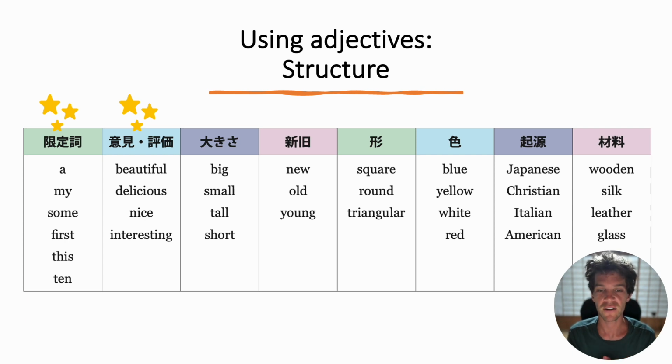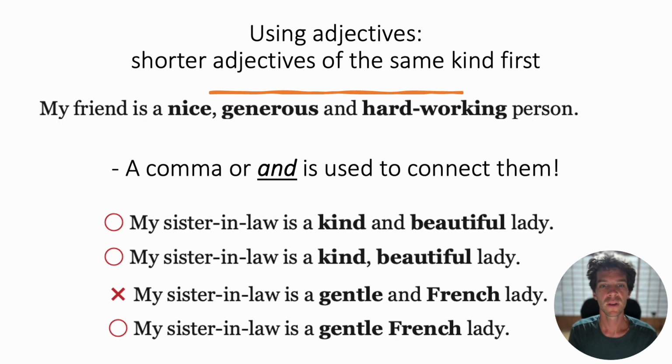They're all put together. But if you use a category together, like "I ate a beautiful and delicious cake," notice you need "and" or a comma to separate those subjective adjectives. Let's look at that part next.